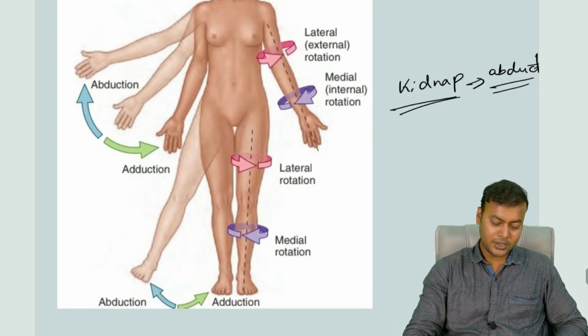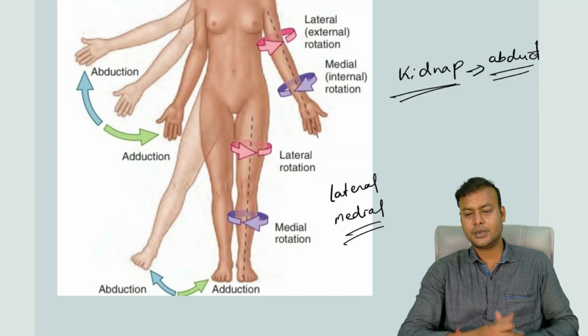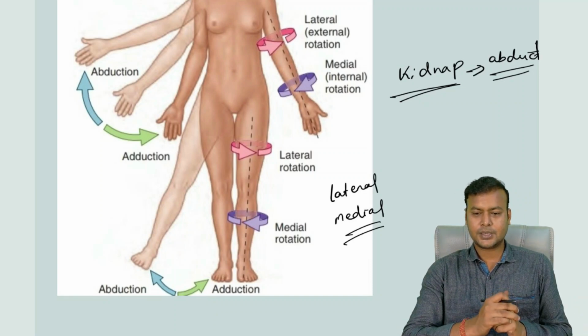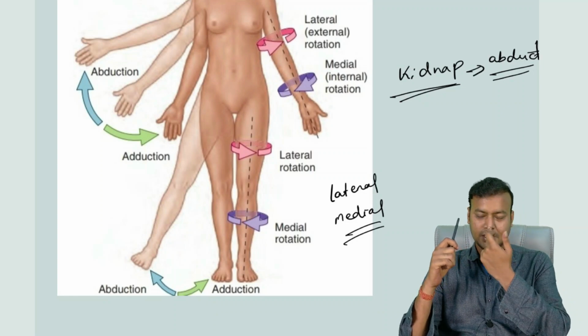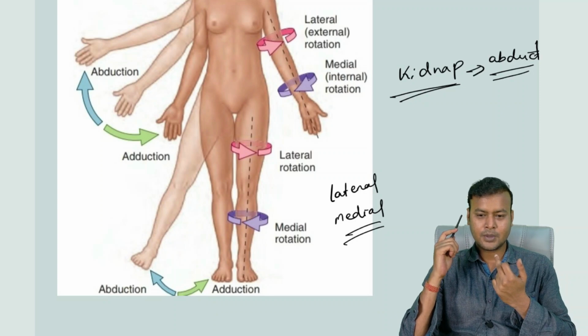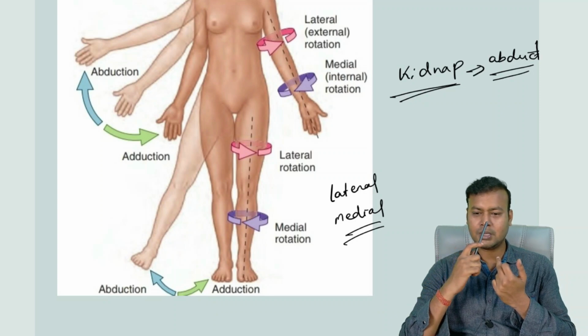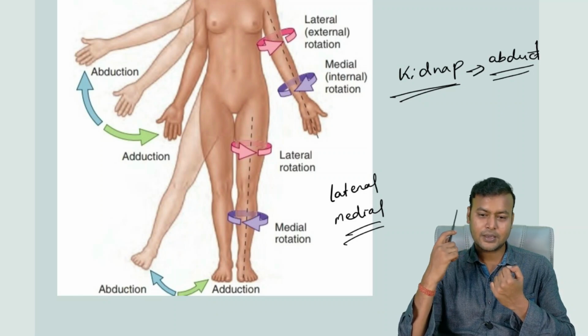So for that, you need to know what is lateral, what is medial. All right. So students, anything closer to the midline. If I say this is the midline passing through my nose, so here I have my eyes, here I have my ear. So my eyes are closer to the midline. So I will say my eyes are medial than my ear. My ears are away from the midline than my eyes. So my ears will be lateral than my eyes.